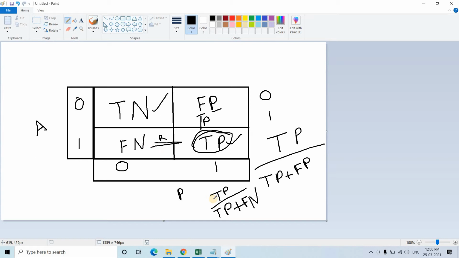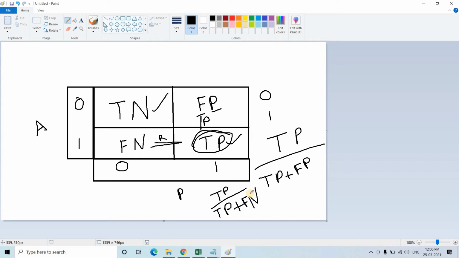Now, the scenario where I have told you recall is a very important measurement for the model. See here, if I want to give more importance to this particular cell: actually this is 1, but our prediction is giving 0. Suppose any disease, a human actually has the disease, but our prediction says 0.